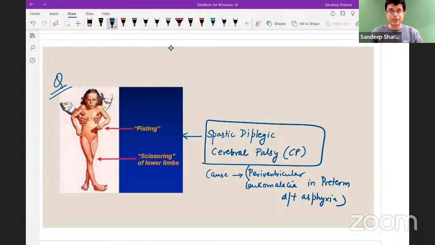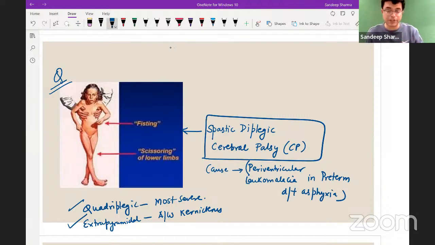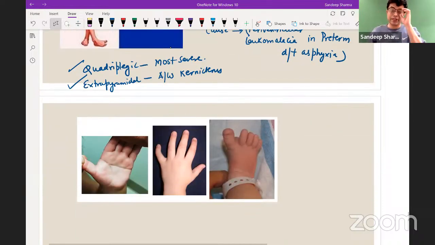So there are types of cerebral palsies. There is quadriplegic, there is extrapyramidal. The quadriplegic variety is the most severe form. This is the variety which has multiple associated mental retardation and other things. And we have extrapyramidal, also called dyskinetic or choreoathetoid cerebral palsy, which is associated with kernicterus. So these are your two additional pearl one-liners. You should remember them for the exam. So I do not need to repeat it now, but you should save this video and watch it again on 2x close to the exam, and whenever you get time while traveling somewhere, when you're revising your pediatrics from your existing notes, right? So trust your notes and just do them multiple times.